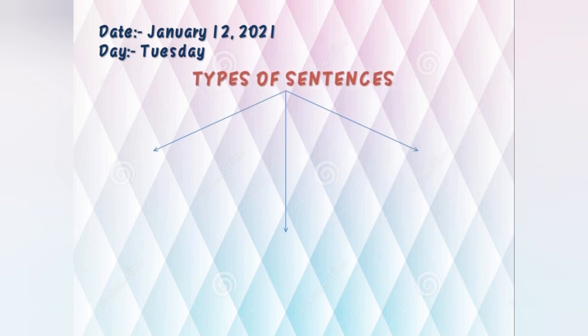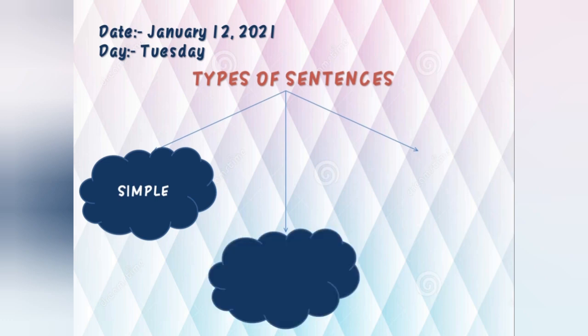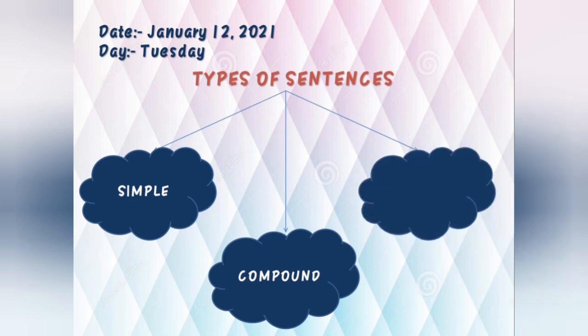Earlier we have done kinds of sentences, in that we had 4 sentences, but here we are going to do types of sentences. So the first one we have, that is simple sentence. This we have read earlier also. The second one we have, that is compound sentence. And the third one we have, that is complex sentence. Compound, as we have done earlier, compound noun, isn't it? Same like this, we also have compound sentences. So just learn this thing. We have 3 types of sentences. The first one simple, second compound, and the third one is complex.